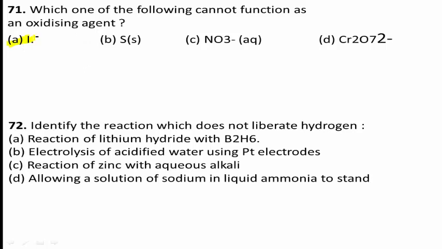Next, question number 72. Identify the reaction which does not liberate hydrogen. Option A, reaction of lithium hydride with B2H6. Option B, electrolysis of acidified water using Pt electrodes. Option C, reaction of zinc with aqueous alkali. Option D, allowing a solution of sodium in liquid ammonia to stand. Carefully observe the given statements here.